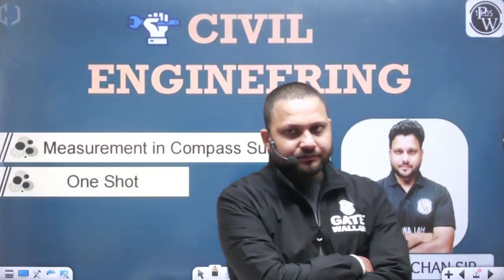This was the discussion. Then we have discussed the concept of magnetic declination. Magnetic declination was the horizontal angle between the true meridian and the magnetic meridian. We have discussed two types of declination: eastern declination, positive declination, or clockwise declination; and western declination, anti-clockwise declination, or you can say negative declination. All these points we have covered. If we know the declination and the magnetic bearing, we can find out the true bearing. Based on that, we have also solved some examples.